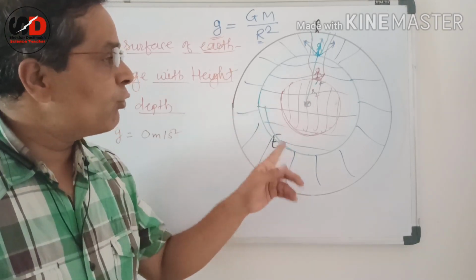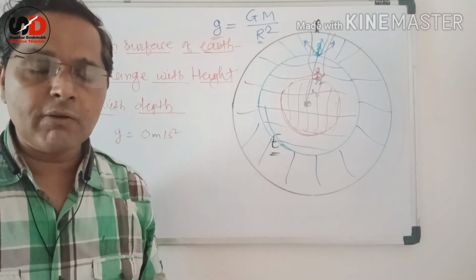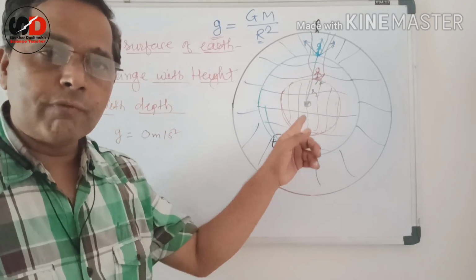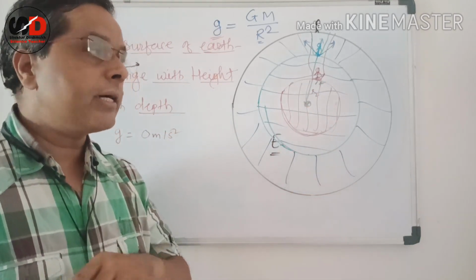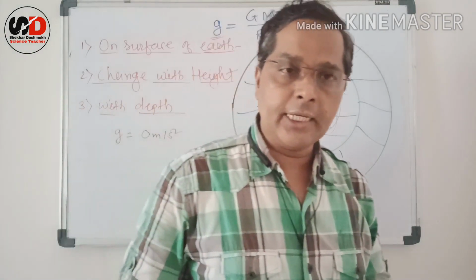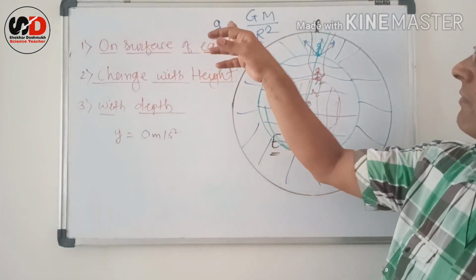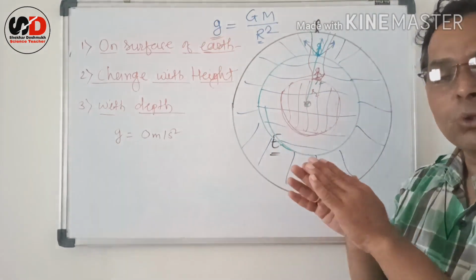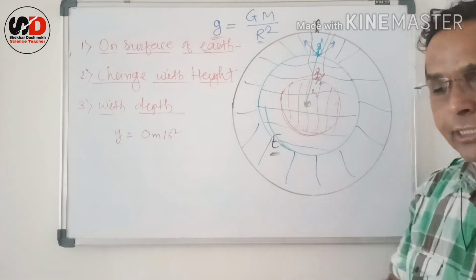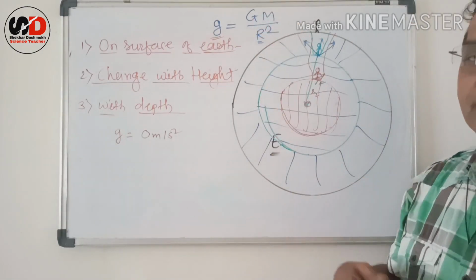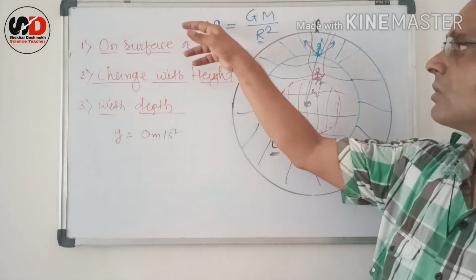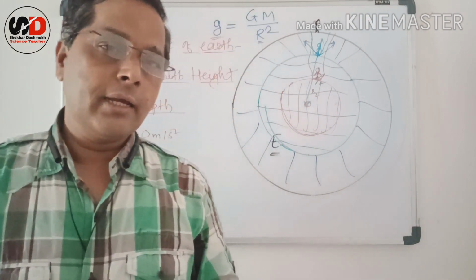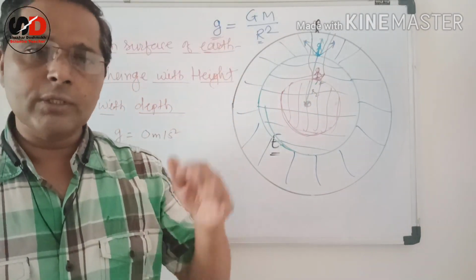Because the effective mass which is responsible for the gravitational force also reduces along with the distance, and therefore by the combined effect of the changes in m and r, the value of g reduces as we go towards the center of the earth. At the center of the earth, the mass becomes 0, and therefore the value of g also becomes 0. The direction of acceleration is always towards the center.